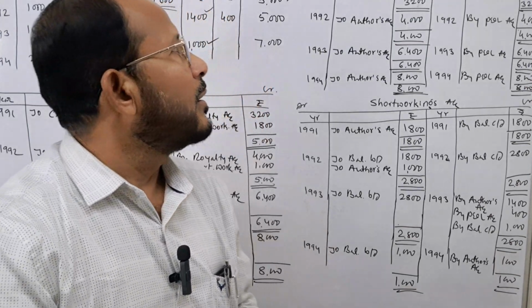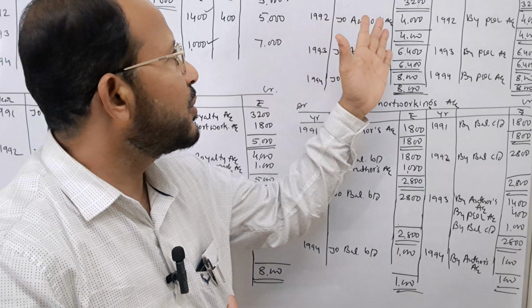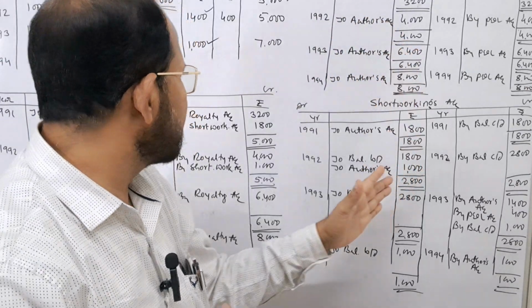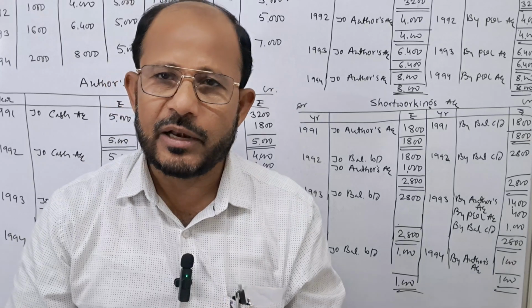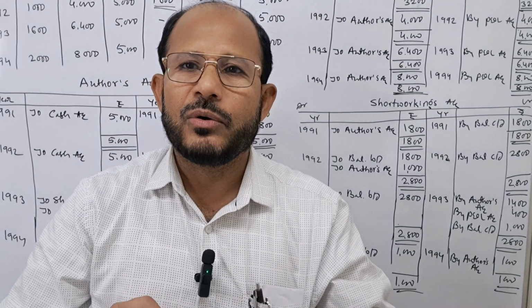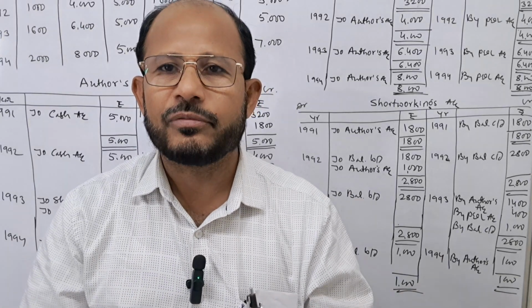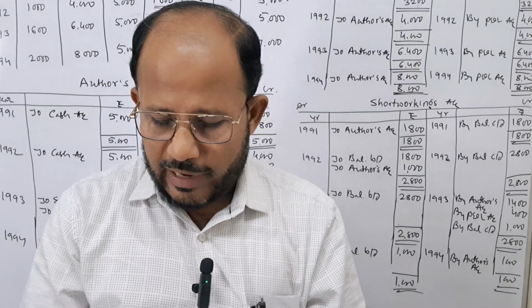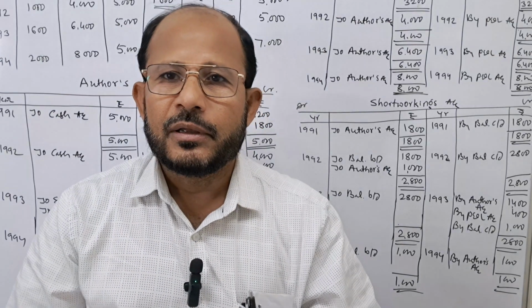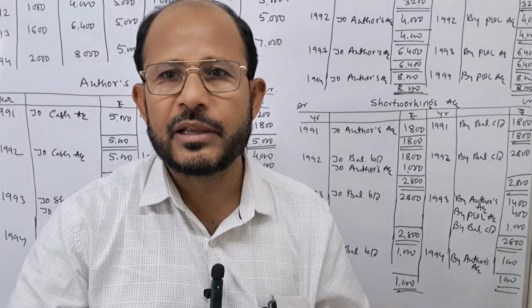See, in this problem, what have they asked? They have asked you to prepare royalty account, short workings account and author's account. Dear students, try to understand here. First, you have to learn how to prepare the royalty chart. Once you are perfect in that, easily you can prepare this type of accounts. Okay, I hope you understood the concept. Then try to practice, because practice is very important in accounting.